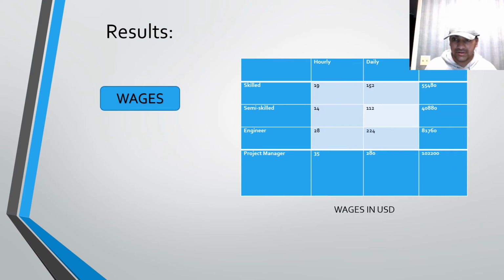One of the major factors we have worked on, and we are presenting here, is the wages: how much we are going to pay to each different type of individual working for this project. Basically, we have categorized them into four categories: skilled, semi-skilled, engineer, and project manager. We also allotted them hourly, daily, and yearly rates. For the skilled, the hourly rate is 19, for the semi-skilled it's 14, for the engineer it's 28, and the project manager, who is the lead for this project, is being paid $35 per hour.